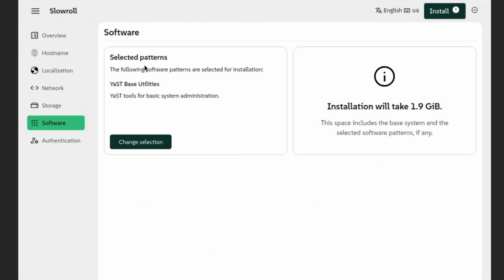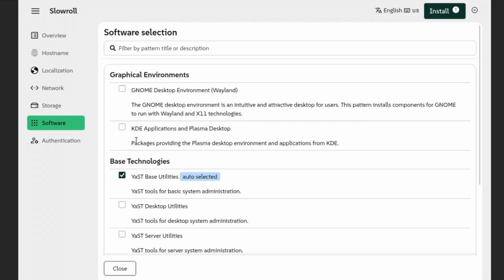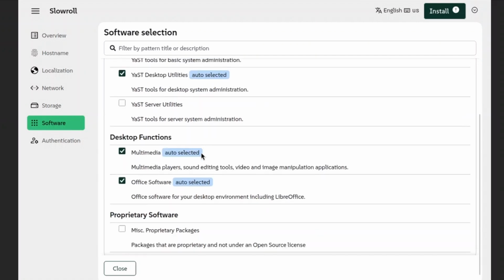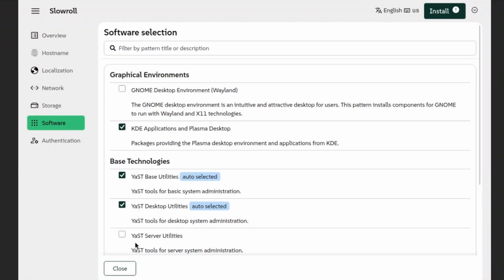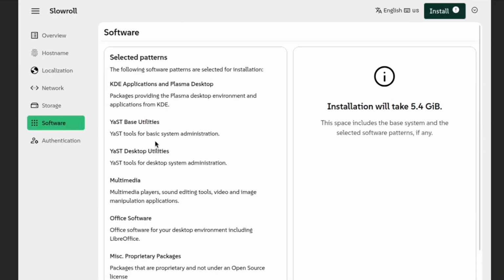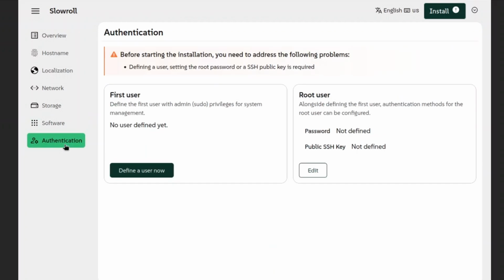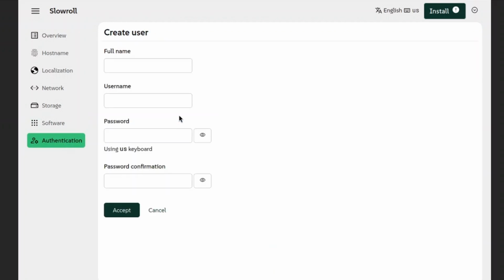So what you have to do is change the software selection. I always do KDE. Don't care much for GNOME. Go all the way down to the bottom, and what you'll see is miscellaneous proprietary software. That's most likely your NVIDIA issue: you don't have the proprietary software, and Slowroll or Tumbleweed is not installing correctly because of that.